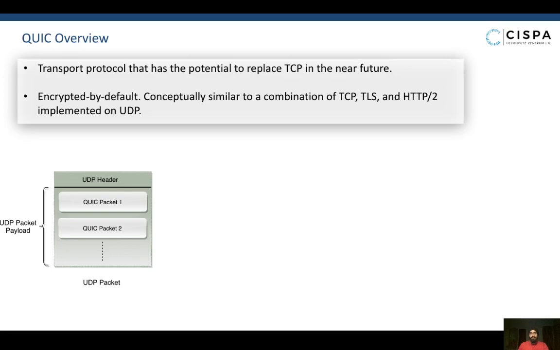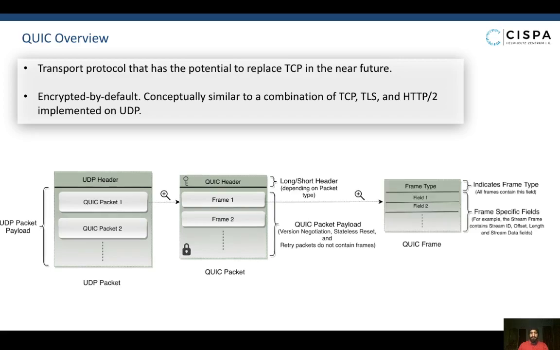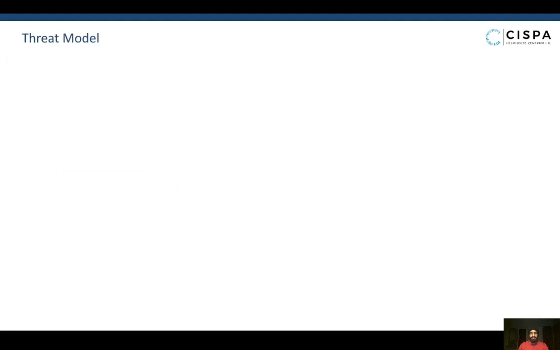Each QUIC packet itself has a header and a payload. The payload is comprised of one or more frames in most cases. The QUIC payload and most fields of the QUIC header are encrypted. Each frame itself contains multiple frame-specific fields. Similar to HTTP2, QUIC has the concept of streams. A single QUIC connection can have multiple streams to facilitate the transfer of data.